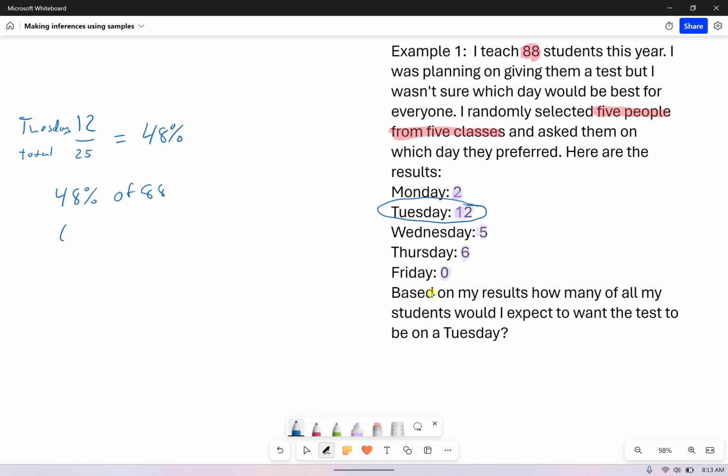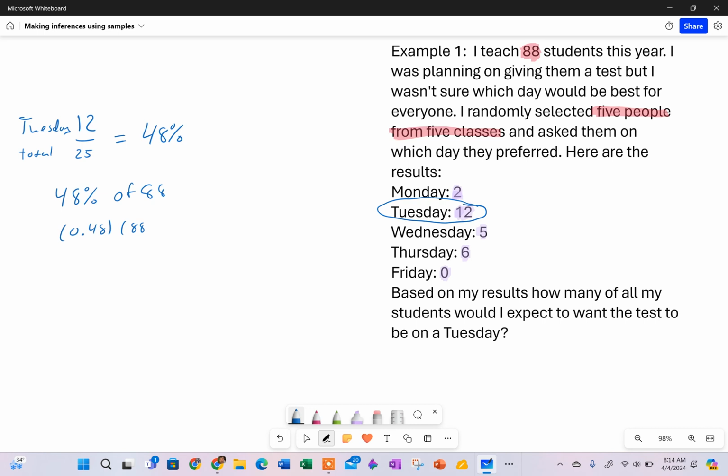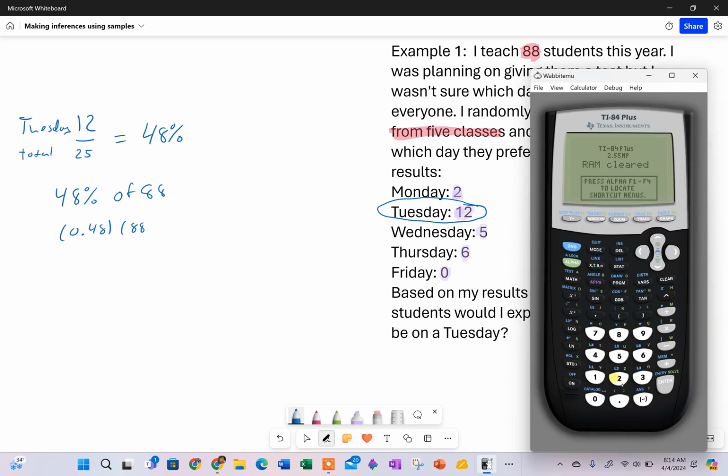So 48% is 0.48, 48 hundredths, times 88. Now I'm not sure what that is, so let me pull up my calculator here. I'm going to do 0.48 times 88, and I get 42.24.